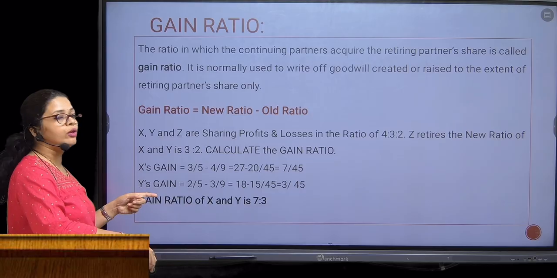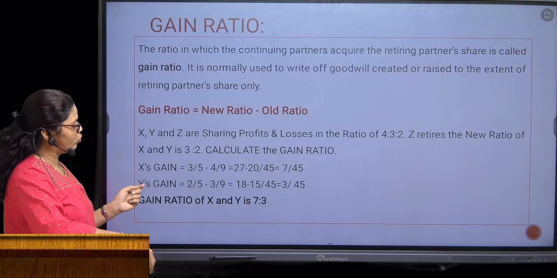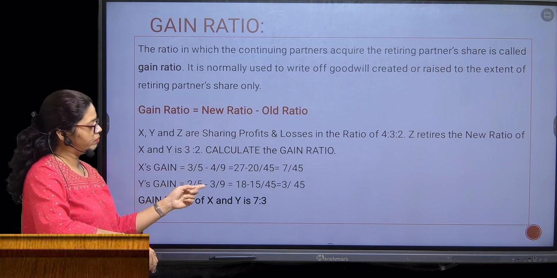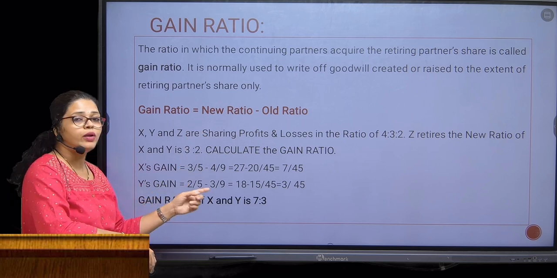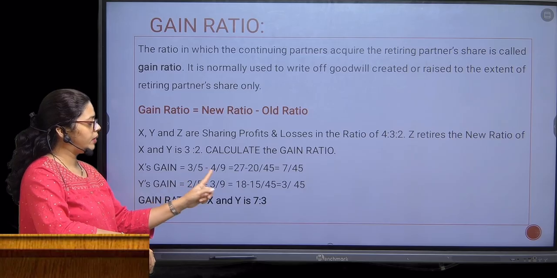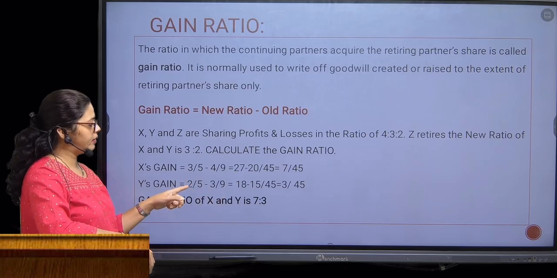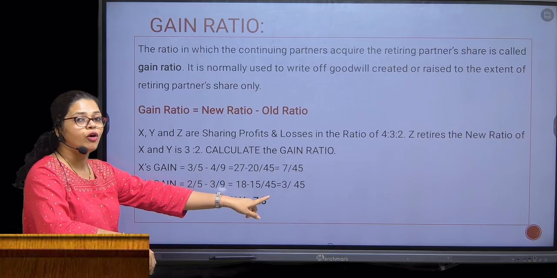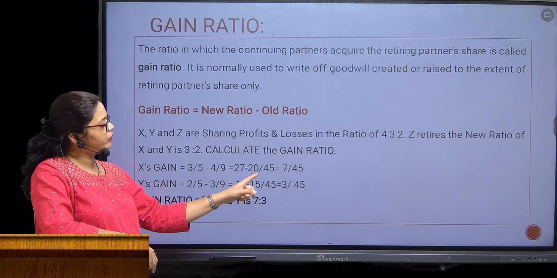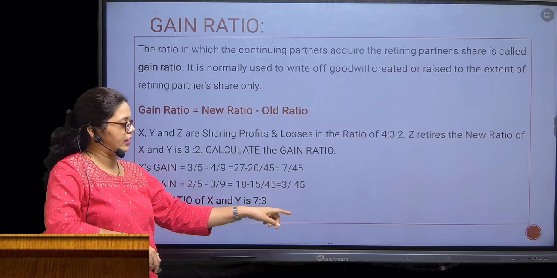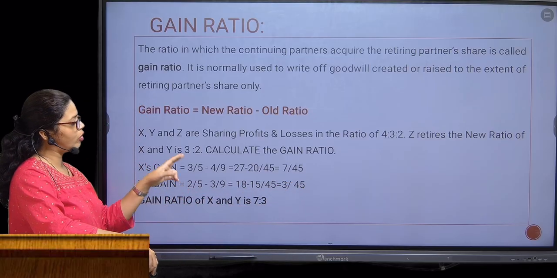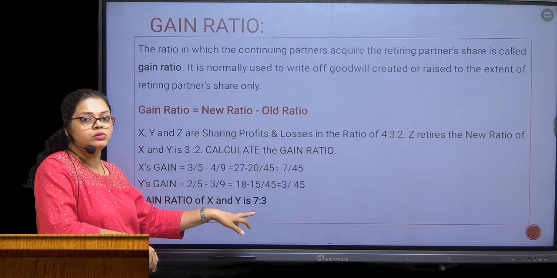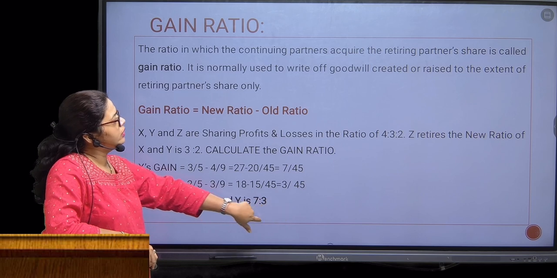The same way you are going to calculate the gain ratio for Mr. Y. So Y's gain is equal to new ratio minus old ratio, that is 2 upon 5 minus 3 upon 9. Again equalize the denominator: multiply by 9 and multiply by 5. So 2 multiplied by 9 will get you 18, 3 multiplied by 5 will get you 15, and the common denominator will be 45. So 18 minus 15, you are going to get 3 upon 45. Accordingly, the gain ratio of existing partners X and Y will be 7 is to 3. So let us move towards the next slide.